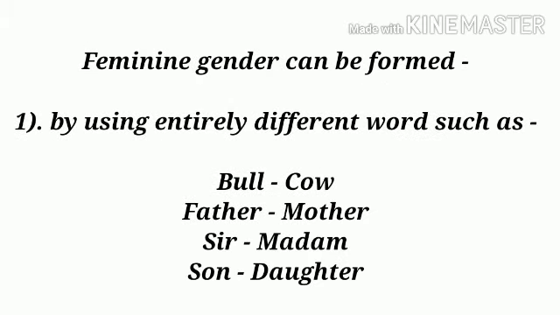Now, children, there are some rules for the formation of feminine gender out of masculine gender in English grammar. So, feminine gender can be formed by using entirely different words such as feminine of bull is cow, feminine of father is mother, feminine of sir is madam, feminine of son is daughter, and so on.